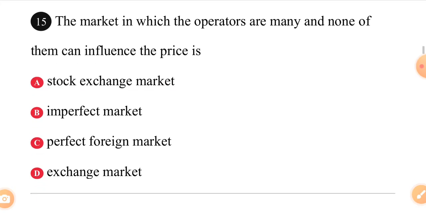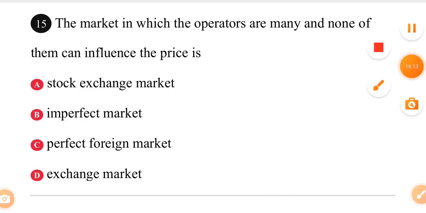Look at question number 15. The market in which the operators are many and none of them can influence the price is dash. A, stock exchange market. B, imperfect market. C, perfect foreign market. D, exchange market.